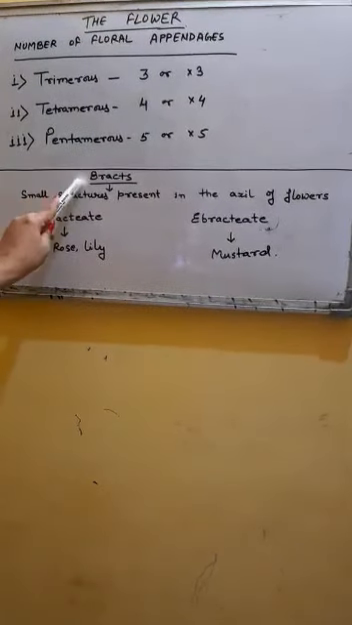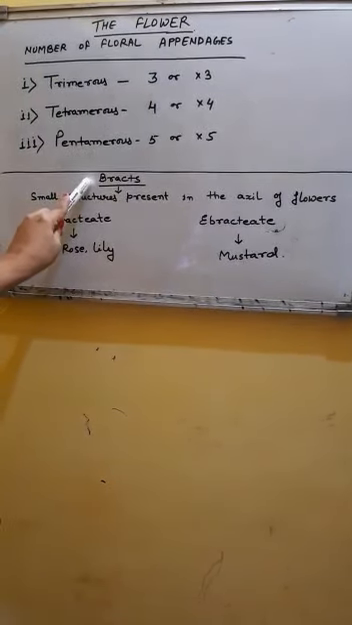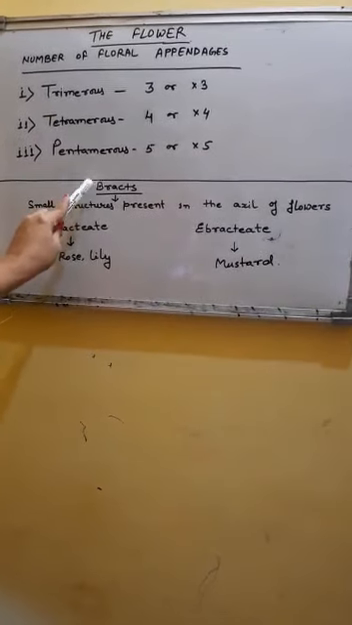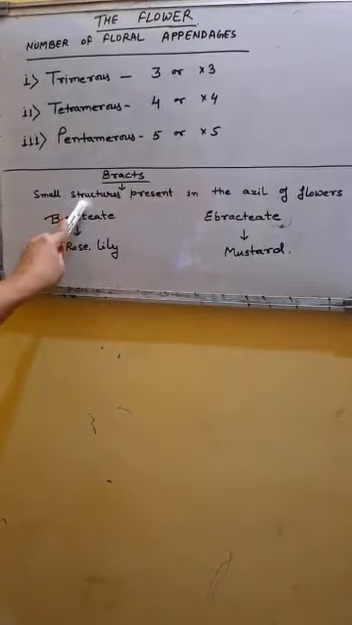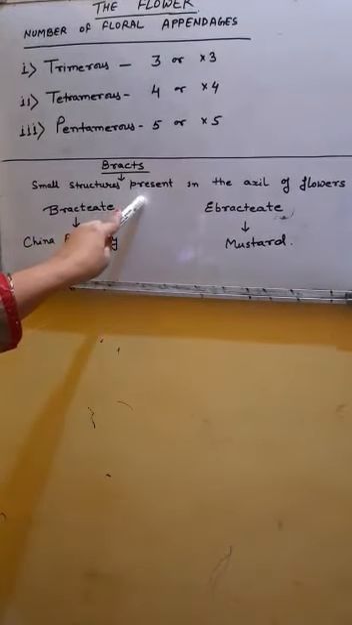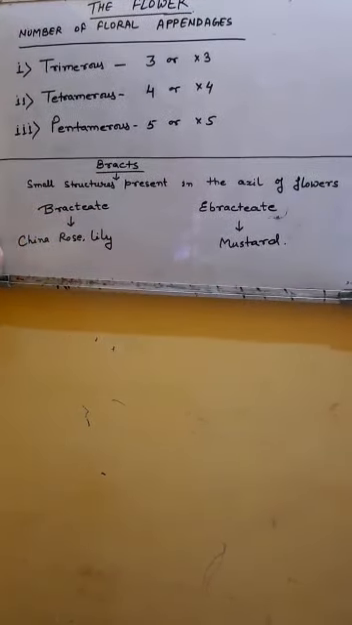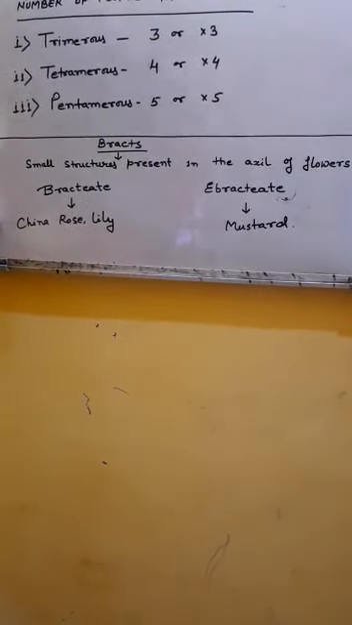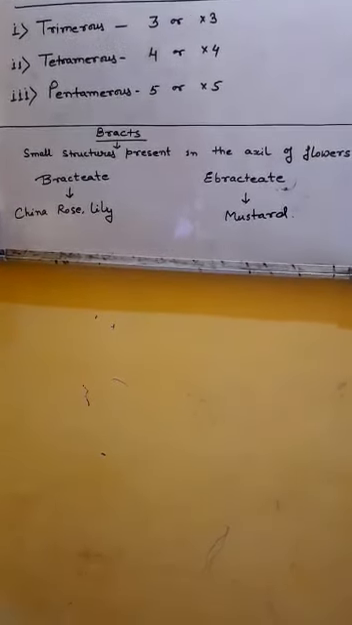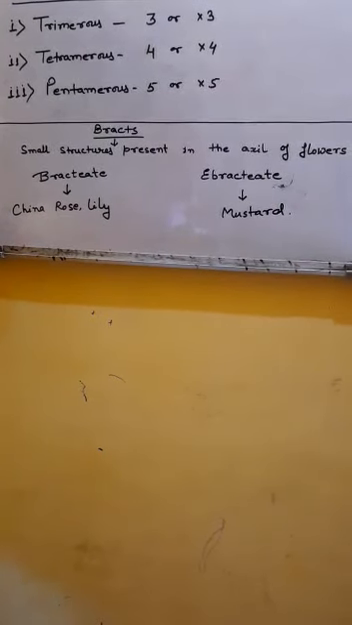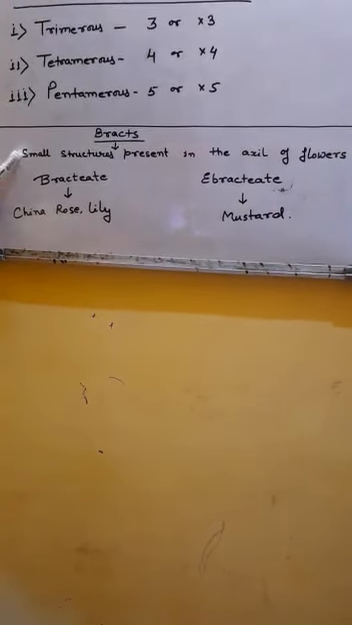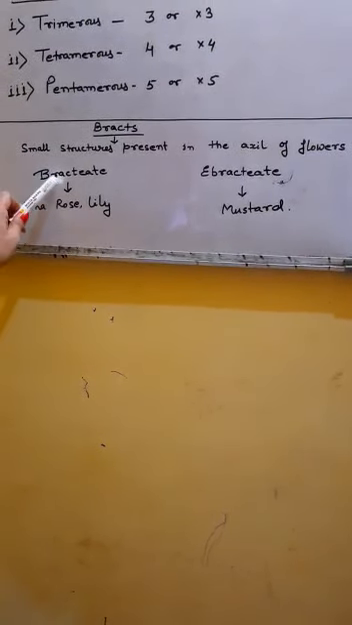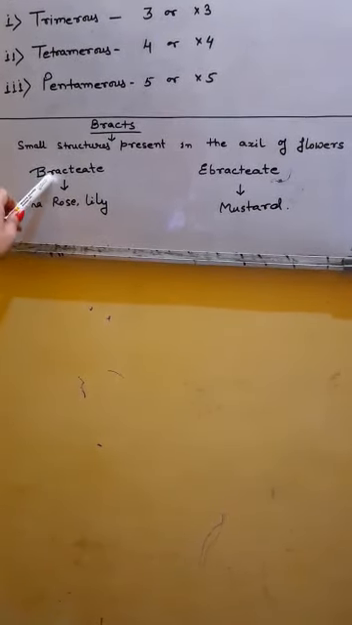The next part is bracts. These are not essential parts of the flower. They are small structures that may be present in the axil of flowers. Sometimes they are big in shape also, but usually these are small structures present in the axil of flowers. A flower having a bract is called bracteate.